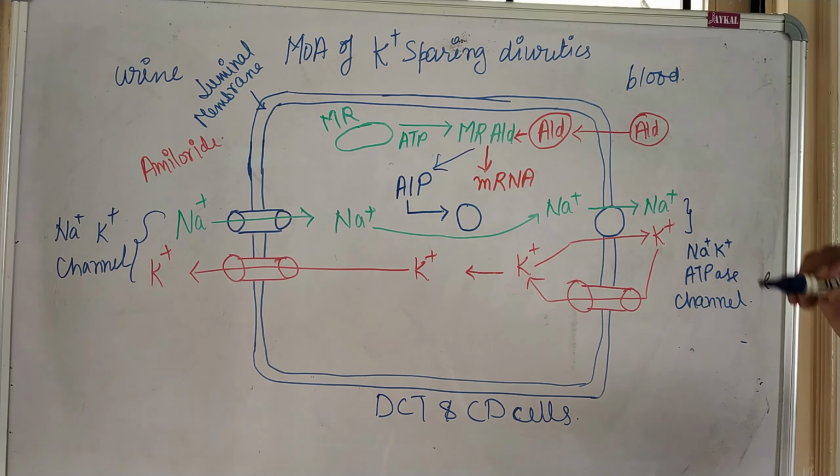But when we use a potassium sparing diuretic like spironolactone, and spironolactone is an aldosterone antagonist, means it will antagonize the effect of aldosterone.